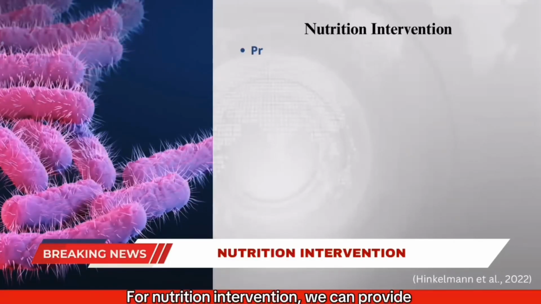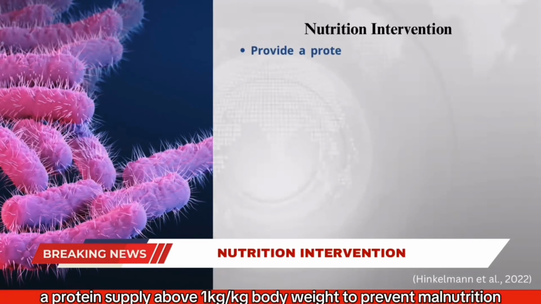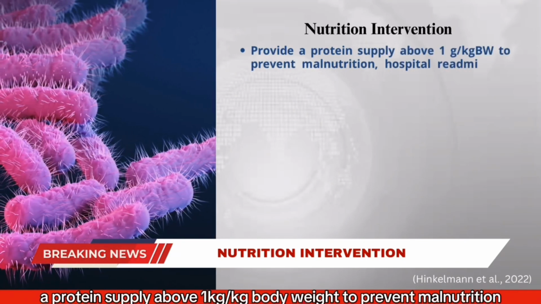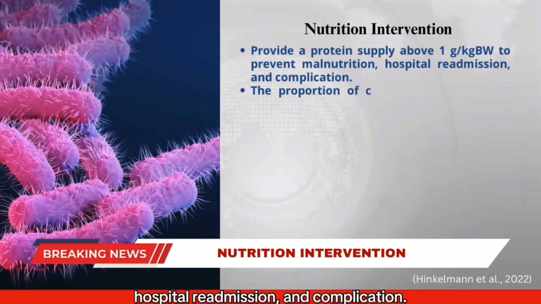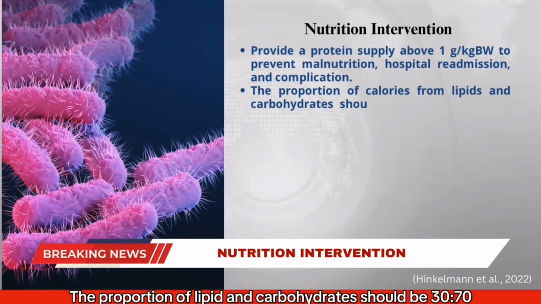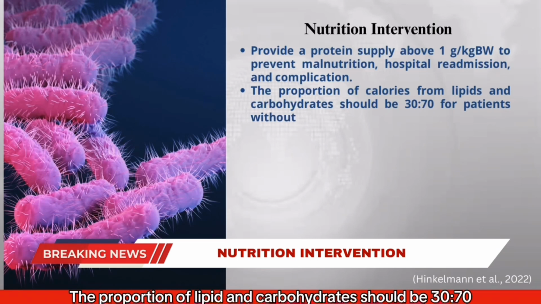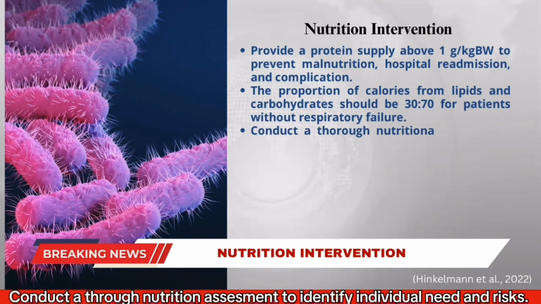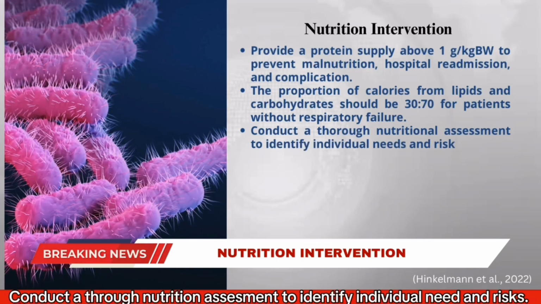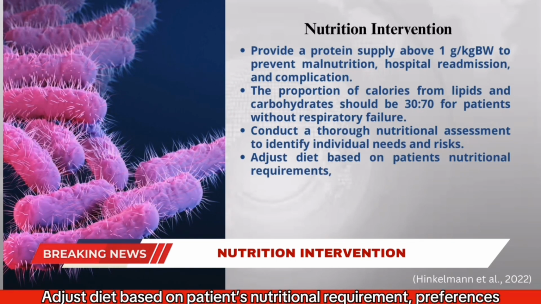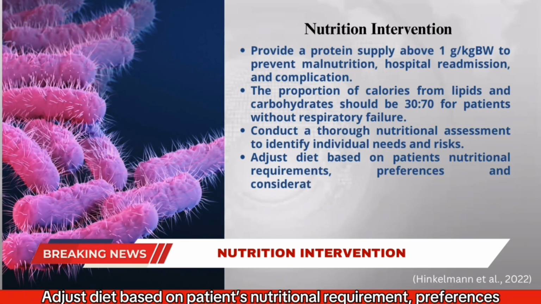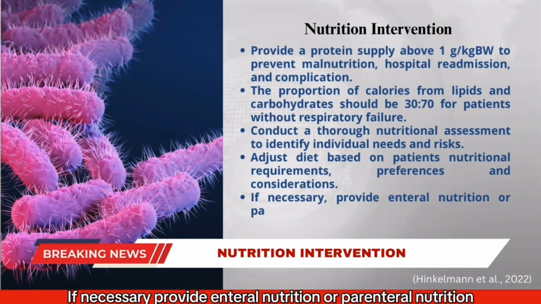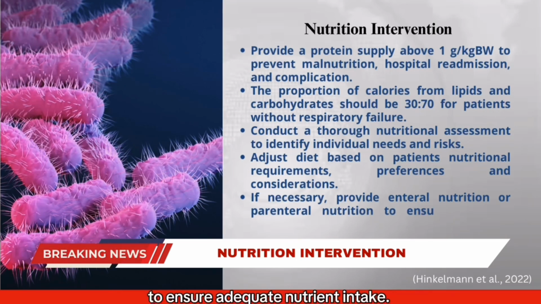For nutrition intervention, we can provide a protein supply above 1 gram per kilogram body weight to prevent malnutrition, hospital readmission, and complications. The proportion of lipid and carbohydrates should be 30 to 70. For patients without respiratory failure, conduct a thorough nutrition assessment to identify individual needs and risks. Adjust diet based on patient's nutritional requirements, preferences, and considerations. If necessary, provide enteral nutrition or parenteral nutrition to ensure adequate nutrient intake.